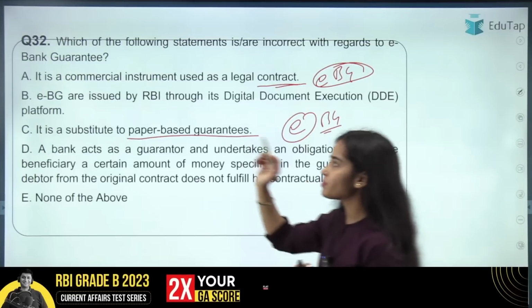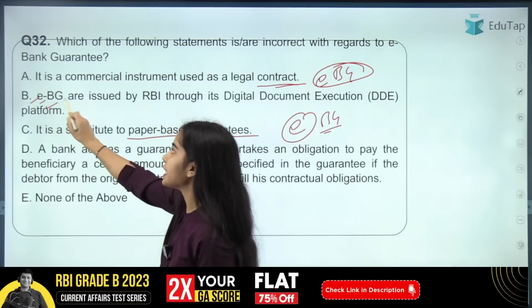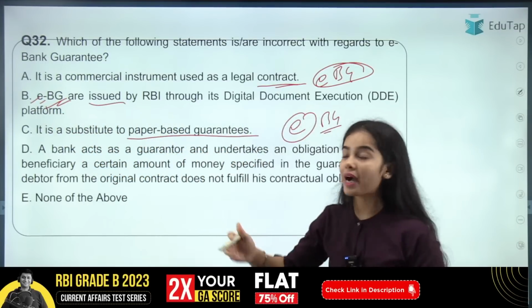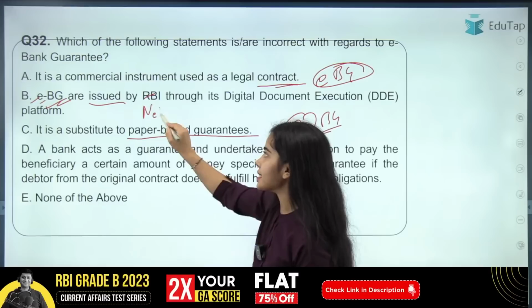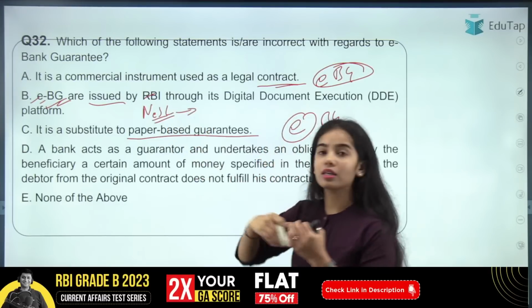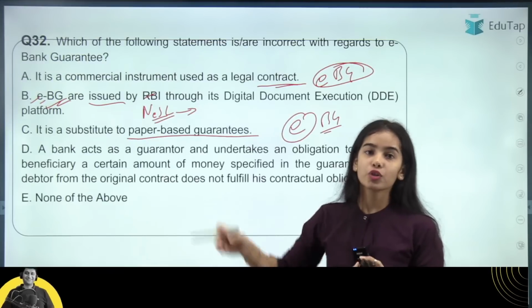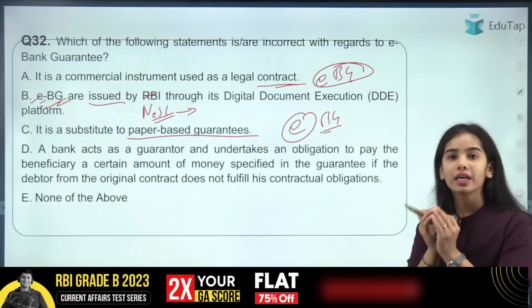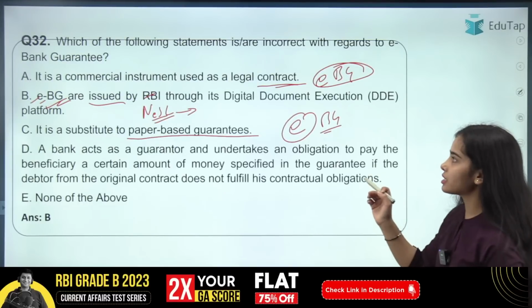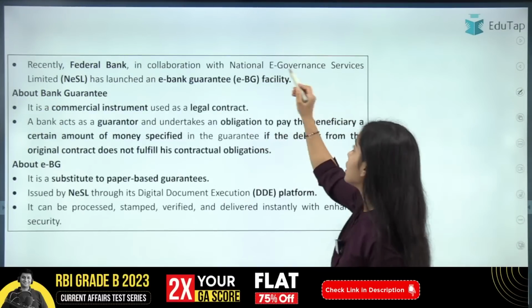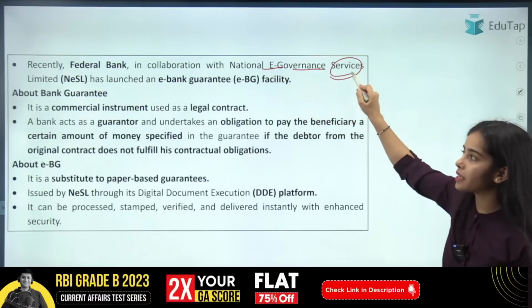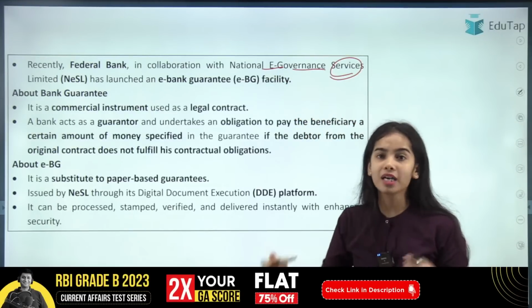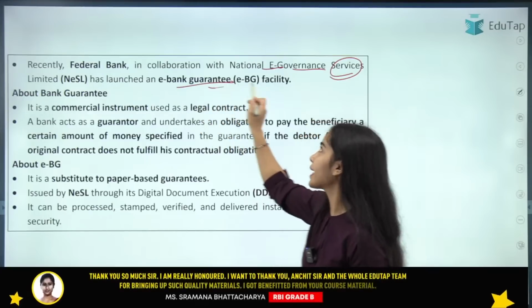Here the right answer is B, that is absolutely correct, because the e-bank guarantees are issued by NeSL in collaboration with the banks. So it is not the RBI, it is actually NeSL, the National E-Governance Services Limited, that collaborates with the banks to issue the electronic bank guarantee facility.